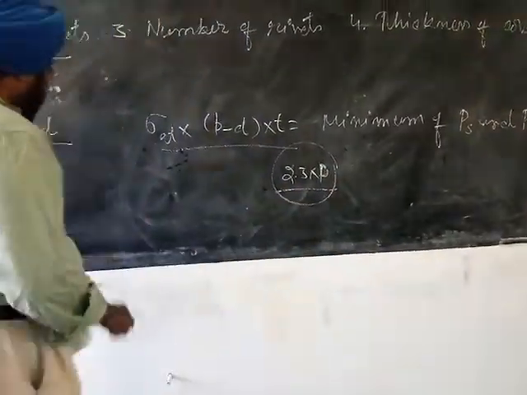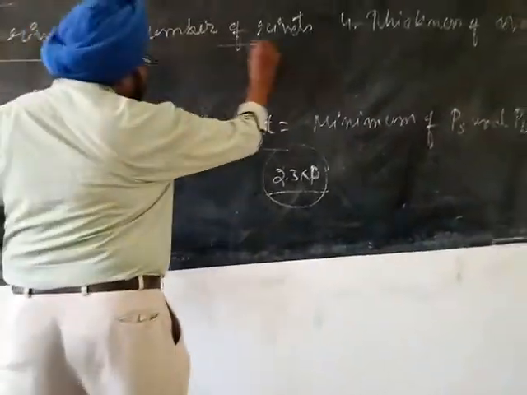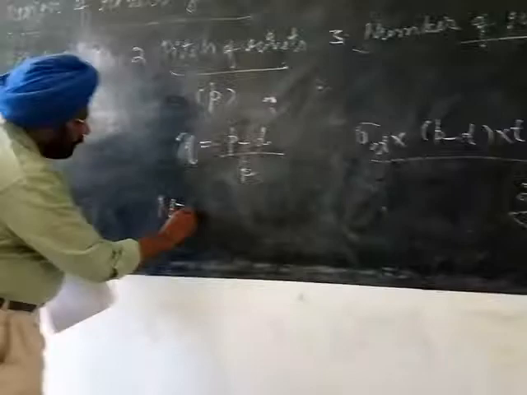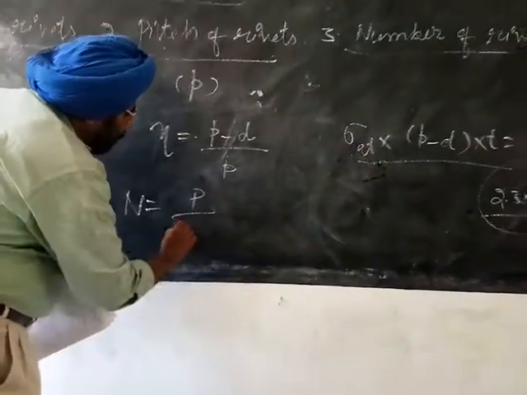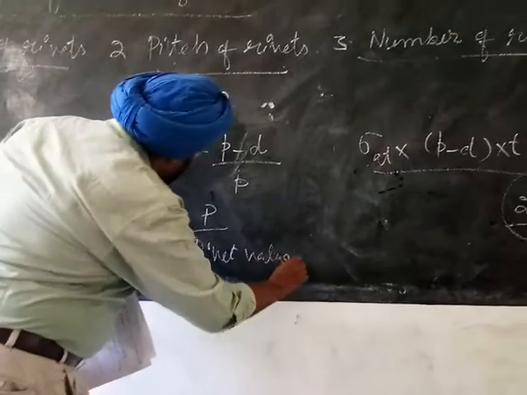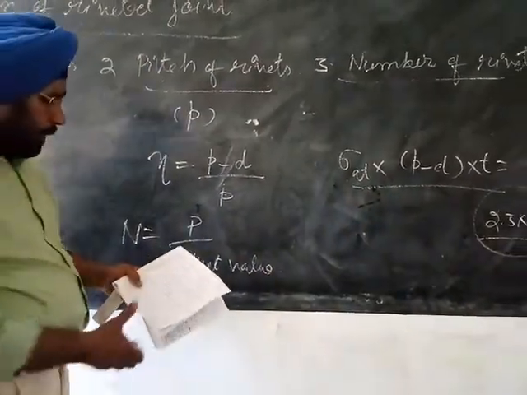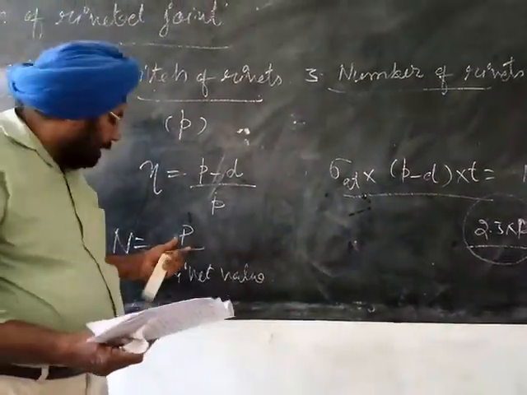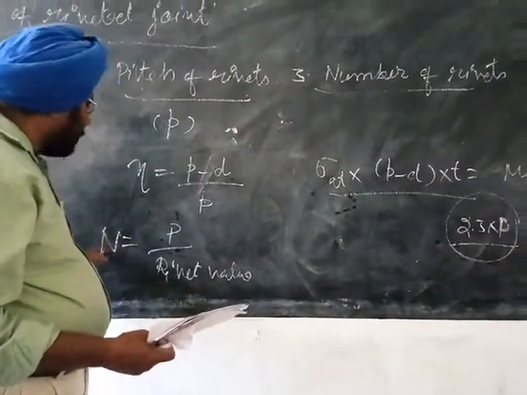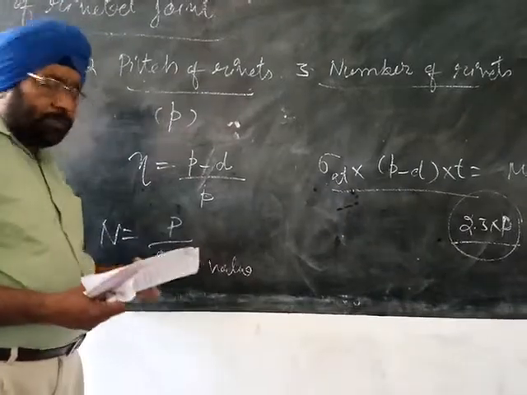So then the number of rivets. Number of rivets required is equal to P upon rivet value, where P is the load or the force transmitted by the joint. So N is the number of rivets. Number of rivets is equal to load upon rivet value.